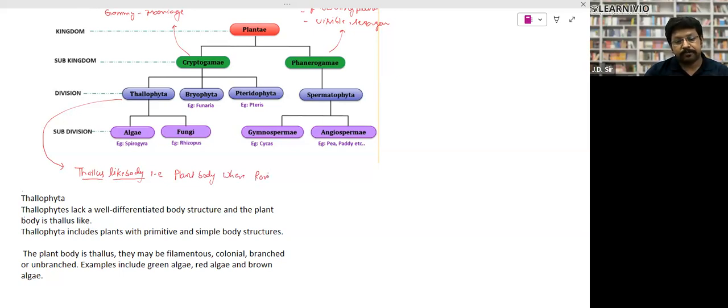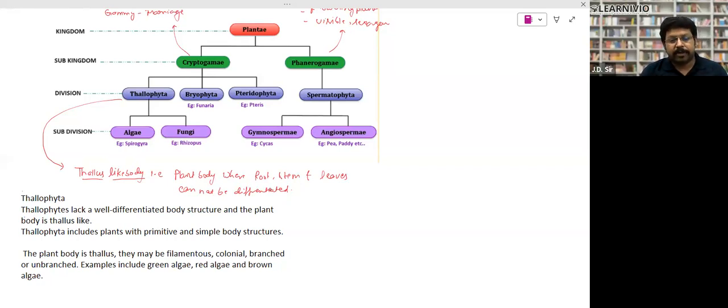root, stem, and leaves, even if they are present, cannot be differentiated easily. There are no roots, there is no stem-like structure, there is no leaf-like structure. So those kinds of plants are called thallophyta, right?